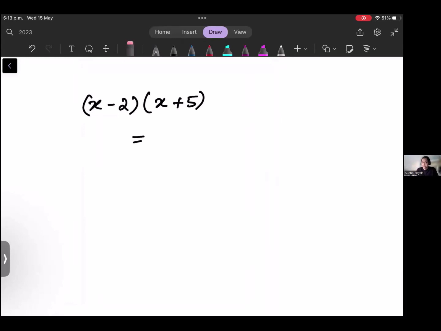So be conscious, that's the only thing we need to do. So the answer for this will be x into x plus 5. Then you need to take this minus 2. So put this minus 2 here and then write x plus 5.